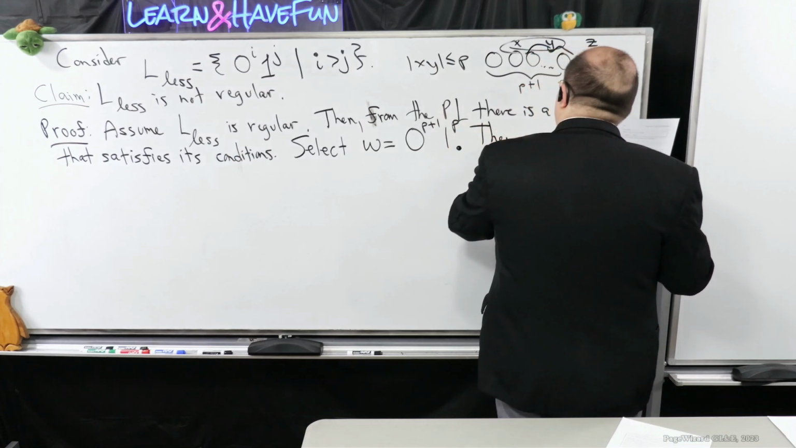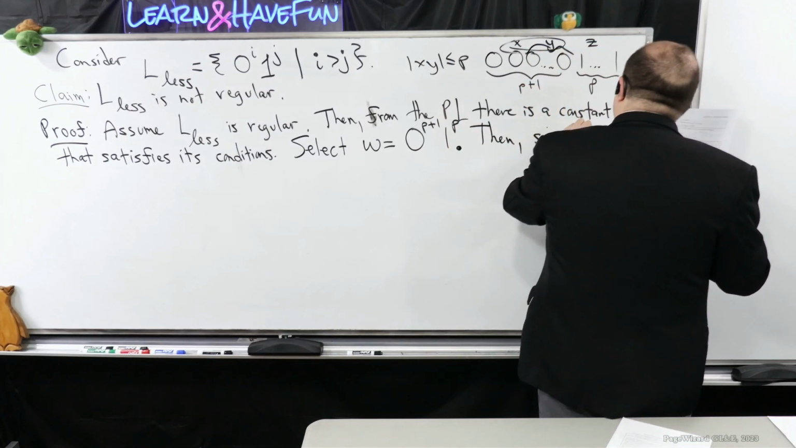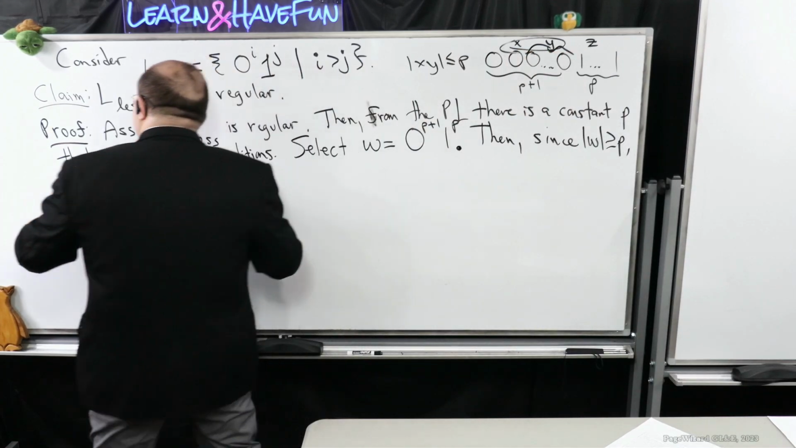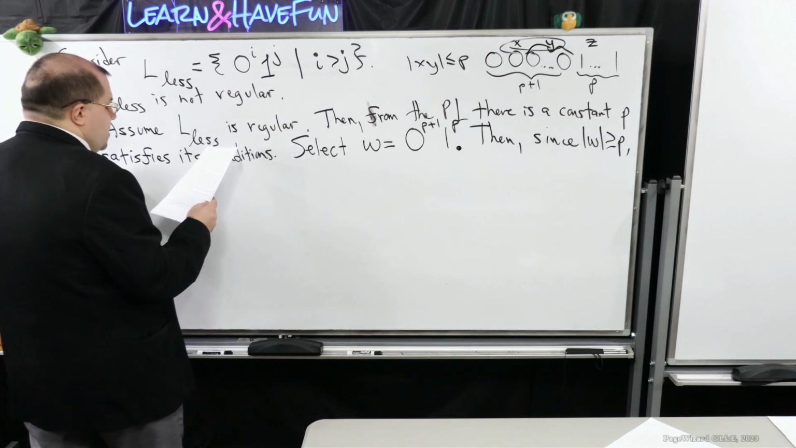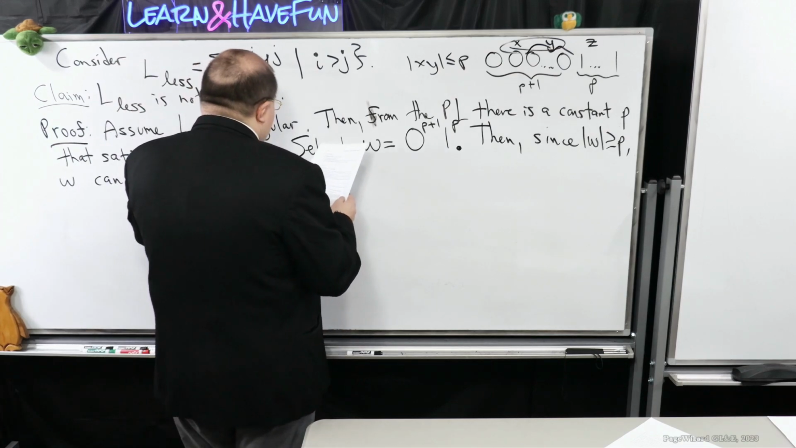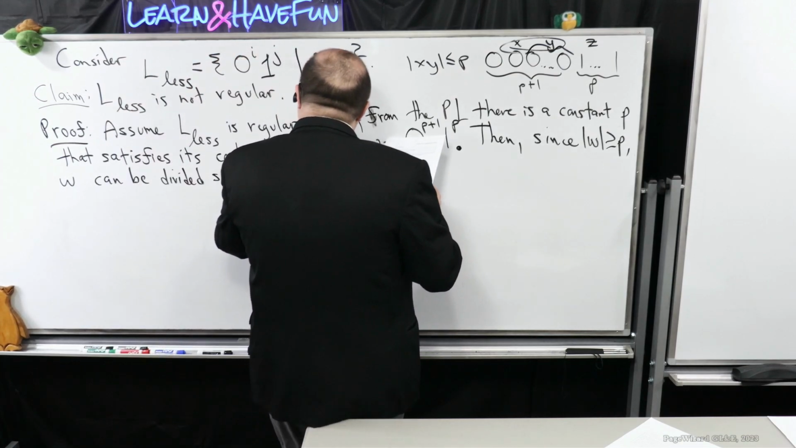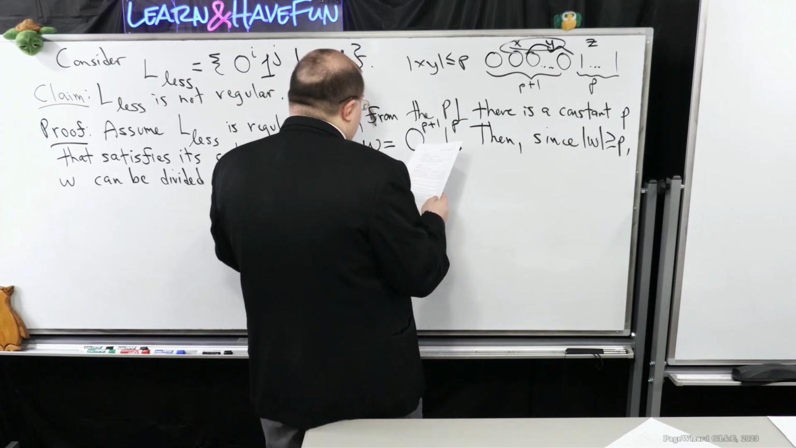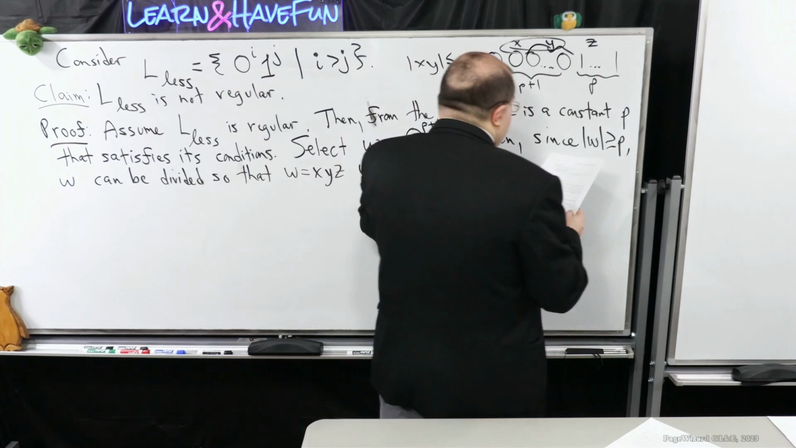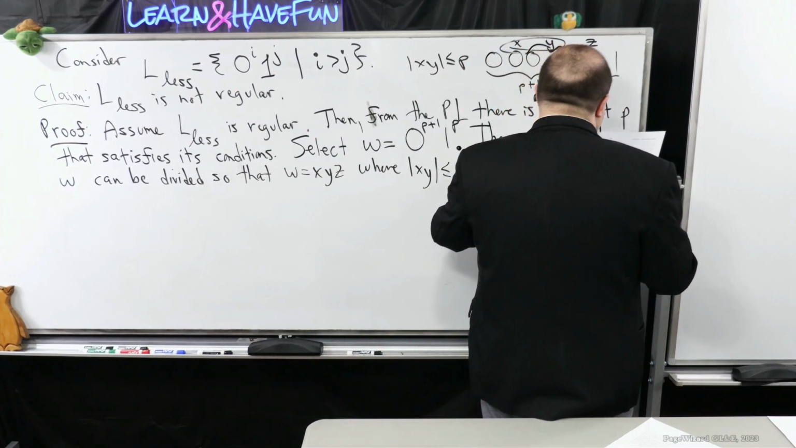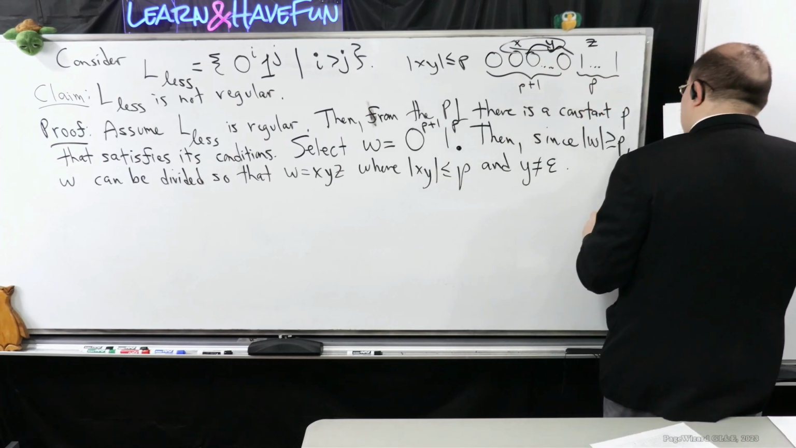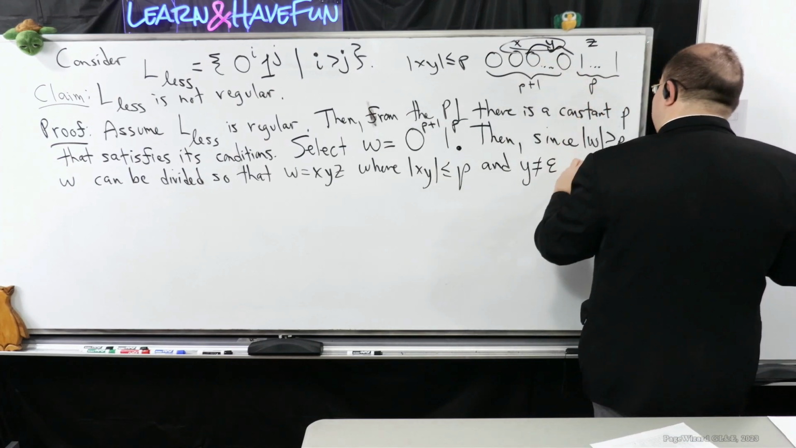Then, since the length of w is at least the pumping length, w can be divided so that w is equal to xyz, where the length of xy is at most the pumping length, and y isn't empty. So now let's use the observation that we have up here.